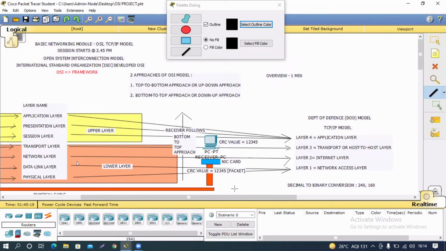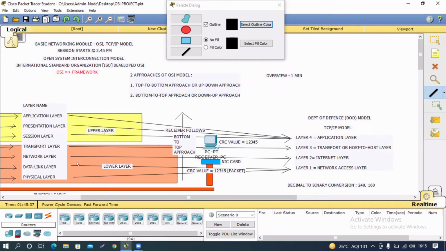This is how the structure of the TCP/IP model looks from the OSI perspective. So multiple layers' functions are performed by a single layer.